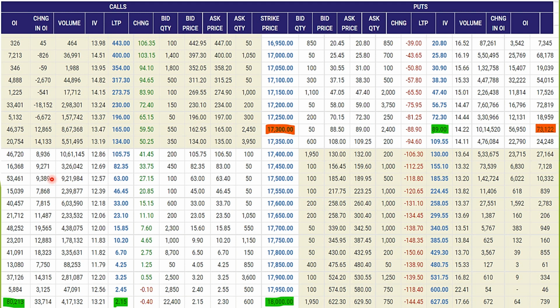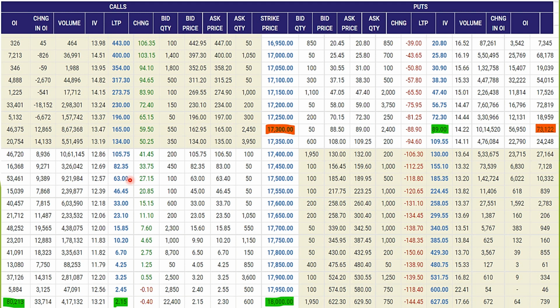And what is effect of this change in open interest or increase in open interest? Premiums have increased by 27 rupees and now they are 63 rupees, which means there is increase of more than 40% in premiums, and there is increase of more than 20% open interest. What is this indicating? Call premiums increased, open interest increased. This is long build up in call of 17,500. Long build up in call is bullish. Short build up for at the money put is also bullish. Both sides of option chain are indicating bullishness.